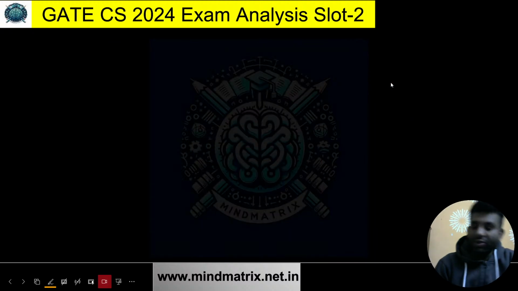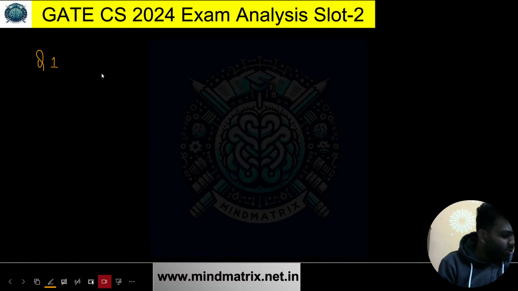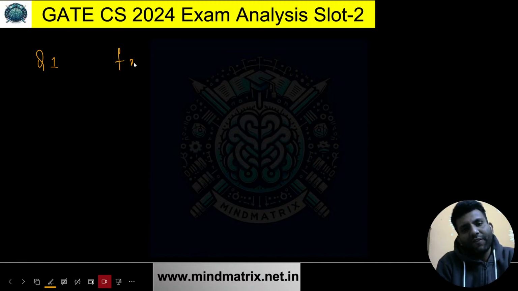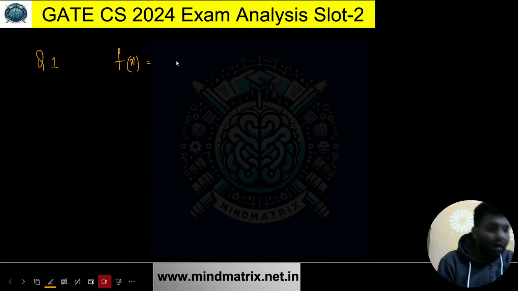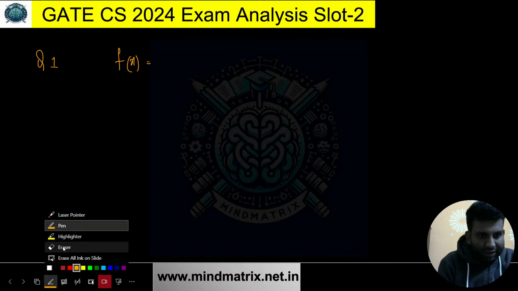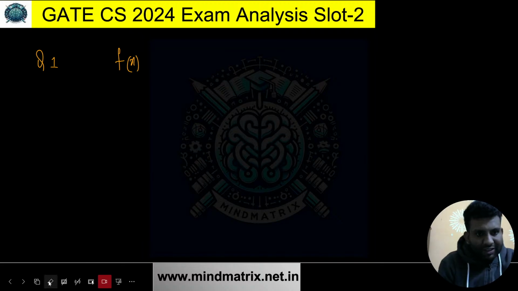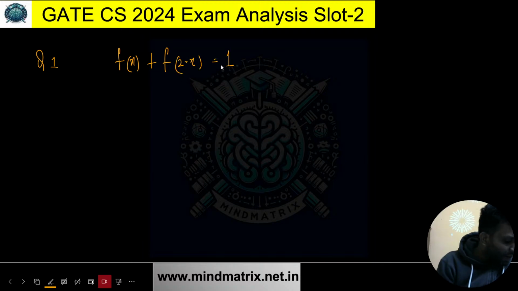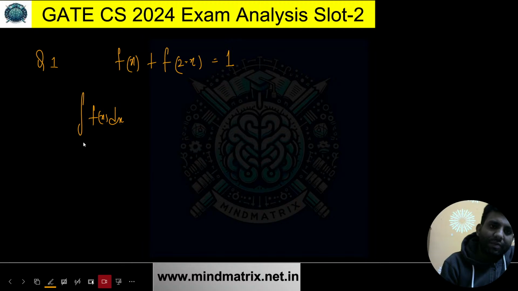Okay, so now let's start focusing on the questions we are having. The first question I'm having is from calculus. That's basic. So the question is something like this. It says that f(x) plus f(2 minus x) equals 1. This is already given to us, and what is being asked is: what is the integration of f(x) dx from 0 to 2?